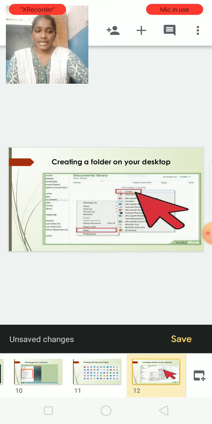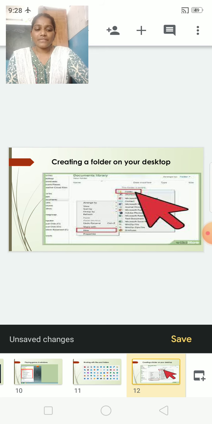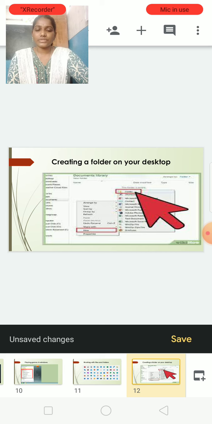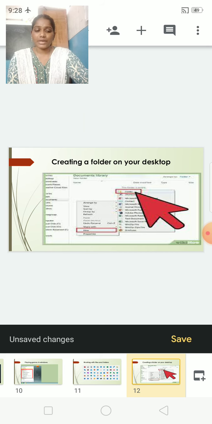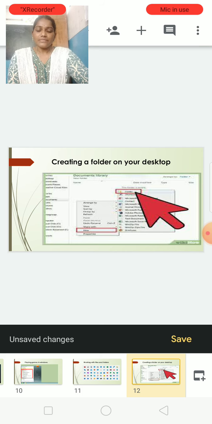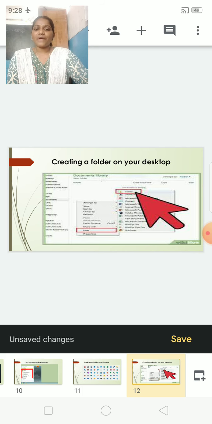When the folder is created, the icon appears with highlighted text in the name box. Below the folder, it shows the name also. Type a name for your folder. First, we need to type a name for the folder. Yes, then we can save any files in this folder.